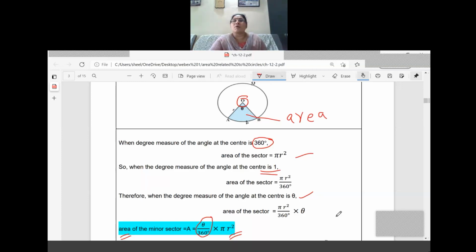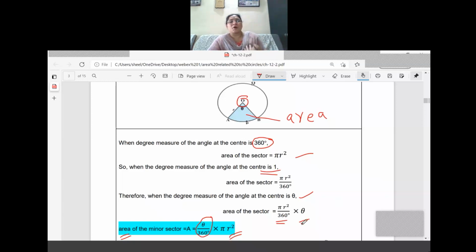Now what we have done is calculated by the unitary method. So pi r square is divided by 360 degrees. Now if it makes any angle theta at the center, then what is the area of the sector? First we calculated for 1 degree by the unitary method, then multiplied with theta. So pi r square by 360 into theta. Now we are arranging the terms, nothing else, with the angles on one side. So the area of the minor sector, denoted by the letter A, is equal to theta by 360 into pi r square. This is the first important formula from this chapter. I think it is clear to you.